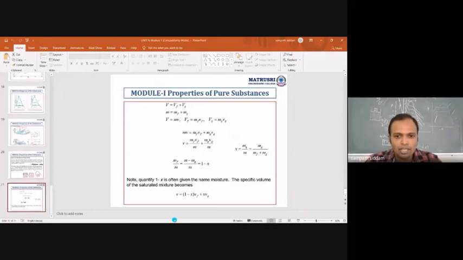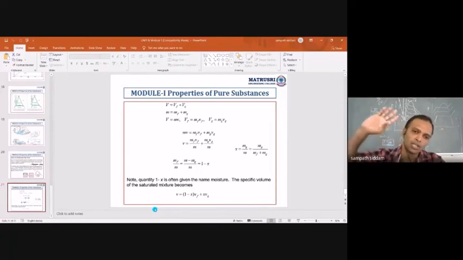And next class, we'll move on to module number 2, where I'll start the steam properties and steam tables, how to look into the steam tables and steam properties. I'll take one class, and another 2 classes I'll take for solving the numericals. By the end of this week, we'll be done with module number 1 and module number 2. Module number 3, thermodynamic relations, of unit number 4, that is a short one, that I'll do later after unit number 3.